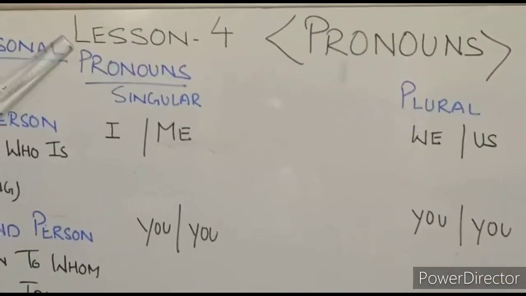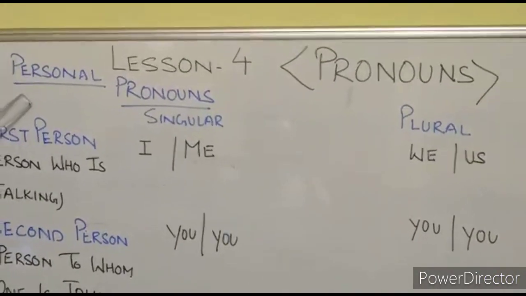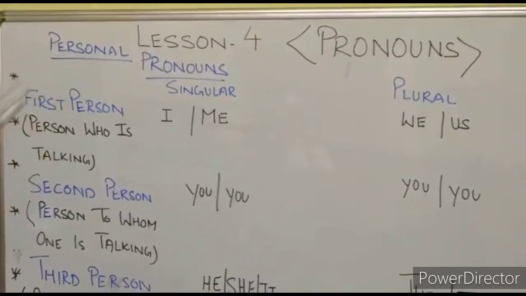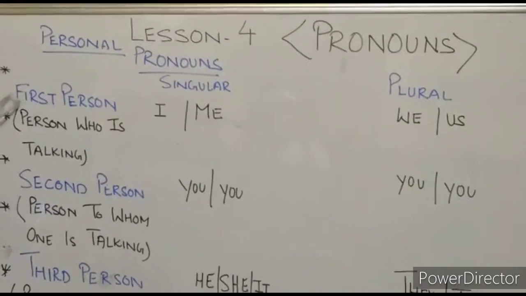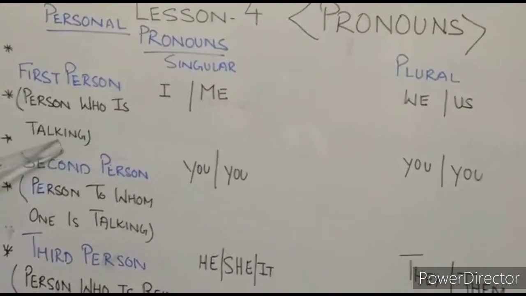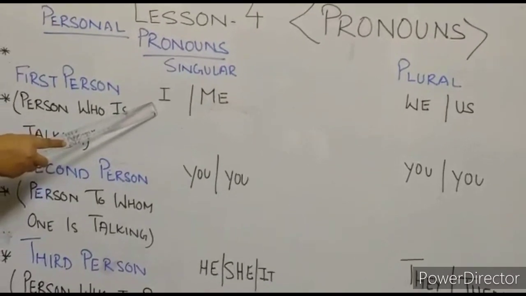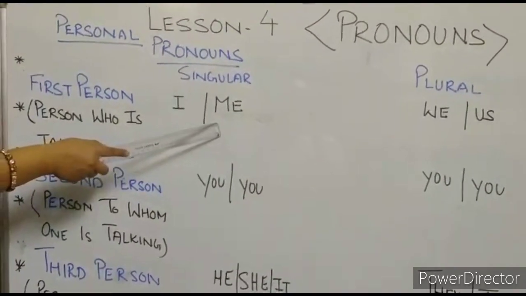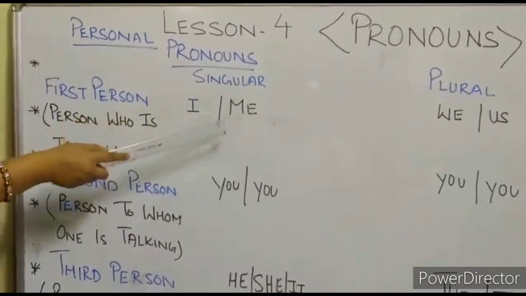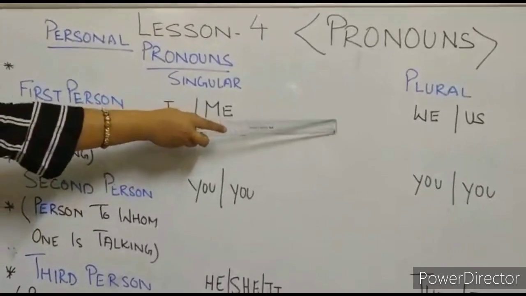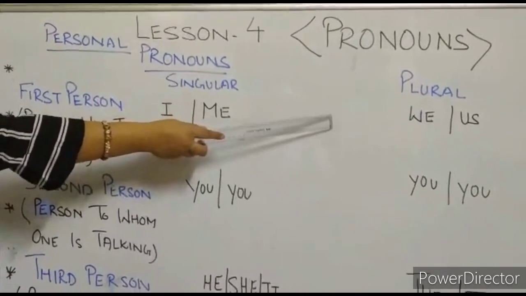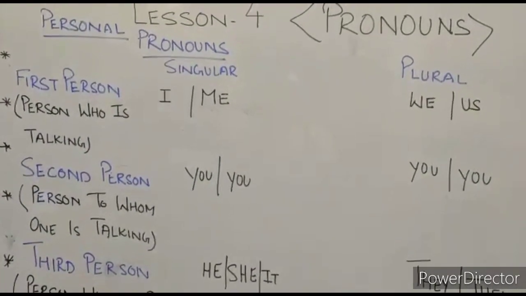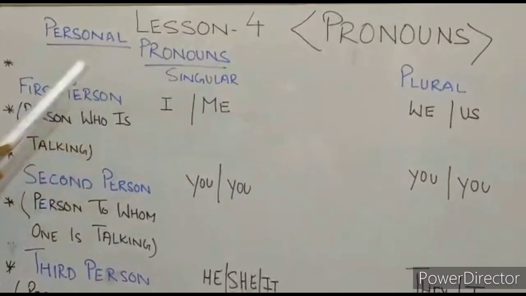Lesson 4, Pronouns, and we are studying about personal pronouns and singular form and plural form. Now first person, as I told you, the person who is talking, we will refer to as I when it is in subject place, like I am teaching now, and me in object place. And when it becomes plural, it will be we in subject place and us in object place. An example: we are playing in the park. So we will be in the subject place.